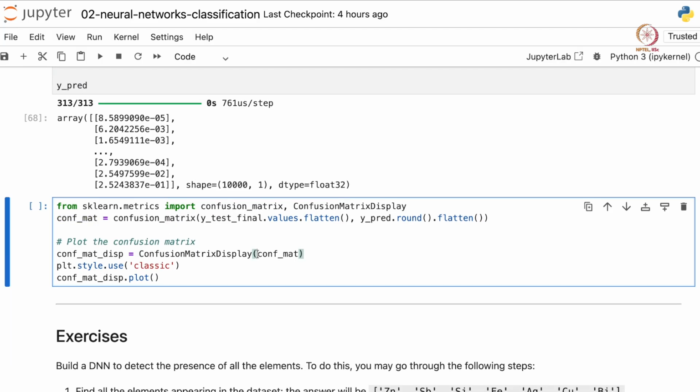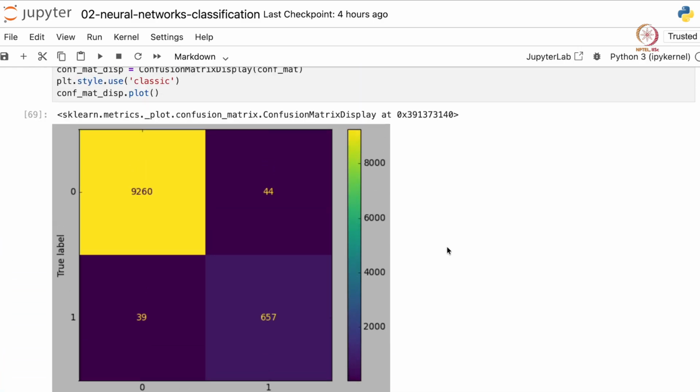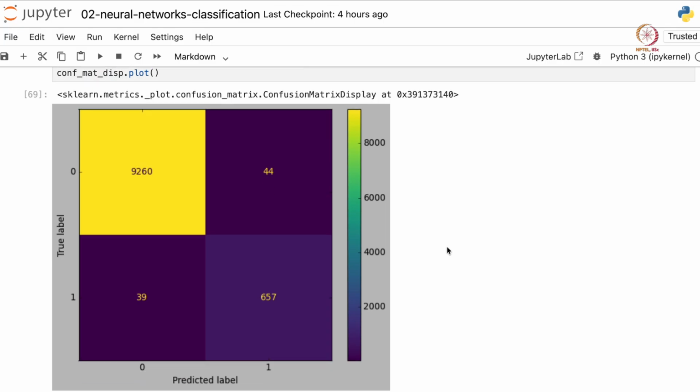And again we can pass this confusion matrix into the ConfusionMatrixDisplay class and get the display and use the plot function to plot the confusion matrix. So let's run this. So this is how our model performs on our test data set. We can also compute this for the entire test data set. Clearly there are more labels that do not contain AG and very few labels that contain AG, and there have been some wrong predictions. So if you train the model further, our model might improve.